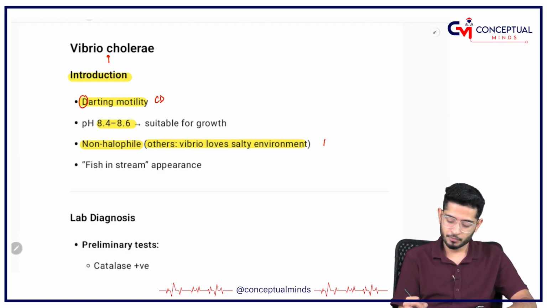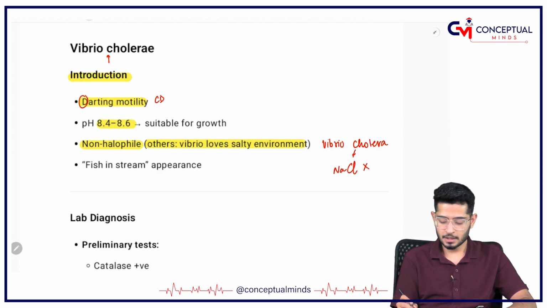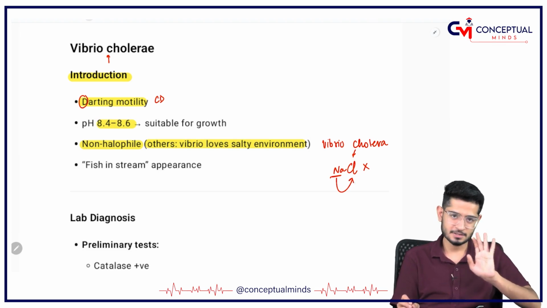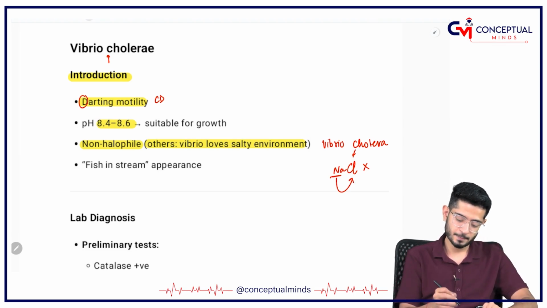So remember, Vibrio cholera. Cholera can be written as Cl. So Cl like NaCl, it does not want. Now it says no to Cl. Vibrio cholera does not require sodium chloride.